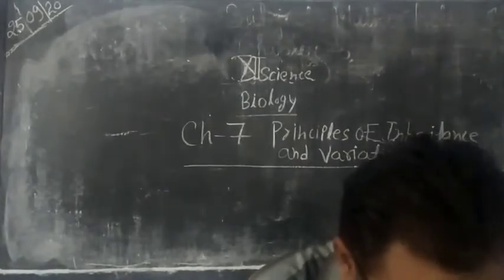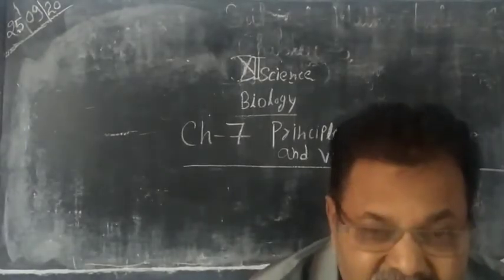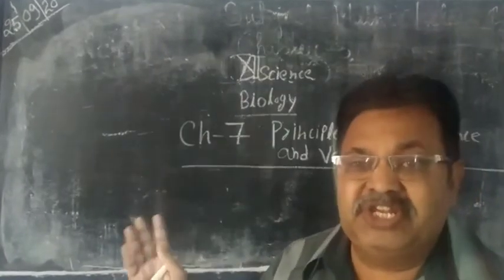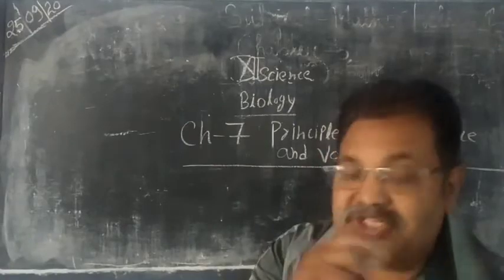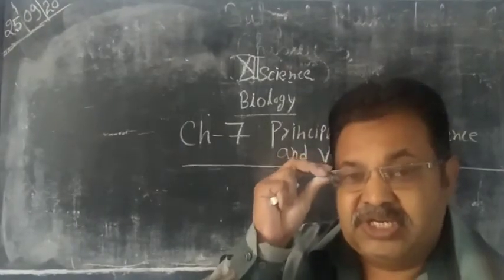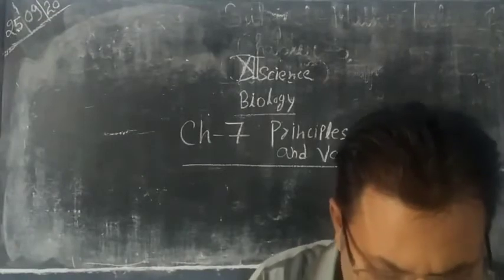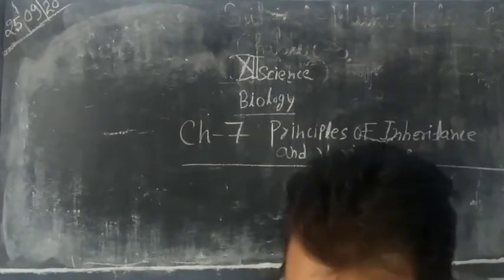First one is hereditary variation, which is transmitted from one generation to another by the parents, and the second one is variation which is caused by the environmental condition or changes which take place by the environmental condition. This type of variation is known as environmental variation.